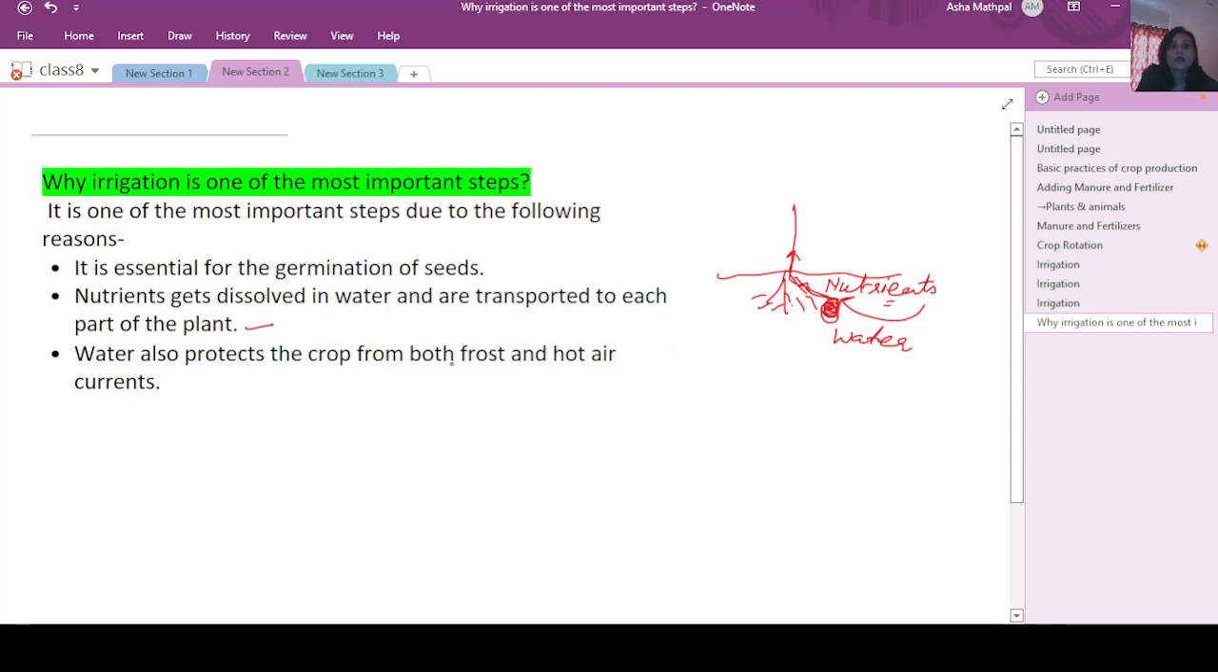Then water also protects the crop from frost and hot air currents. That is, in excessive winters also they will get a sufficient amount of water, and also during hot air currents, that is during the extreme summers, they need water, otherwise they will die. So irrigation is definitely one of the most important steps in the practices of crop production.